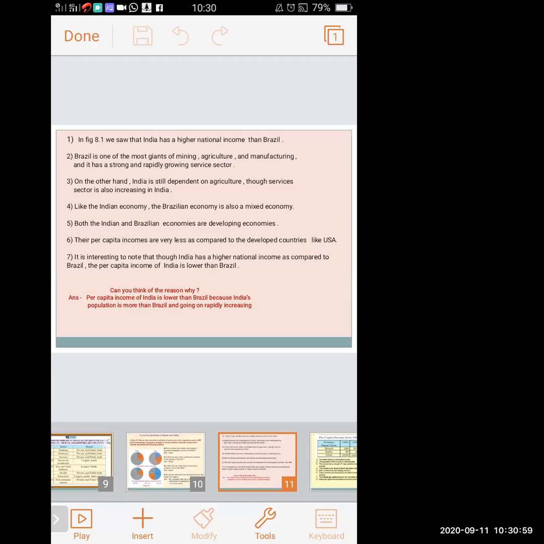Why must this be? Per capita income of India is lower than Brazil because India's population is more than Brazil and is rapidly increasing. This is the reason why the per capita income of India is low. National income is high and per capita income of India is low. You have to remember the difference. The gross national income of India is higher than Brazil, and per capita income of India is lower than Brazil.